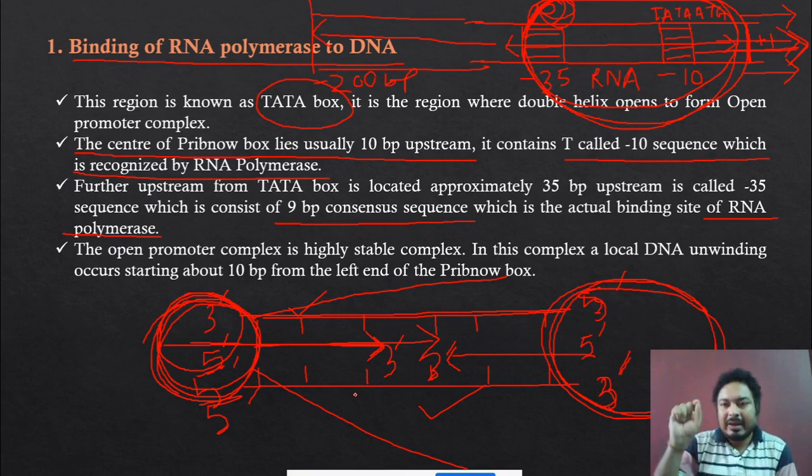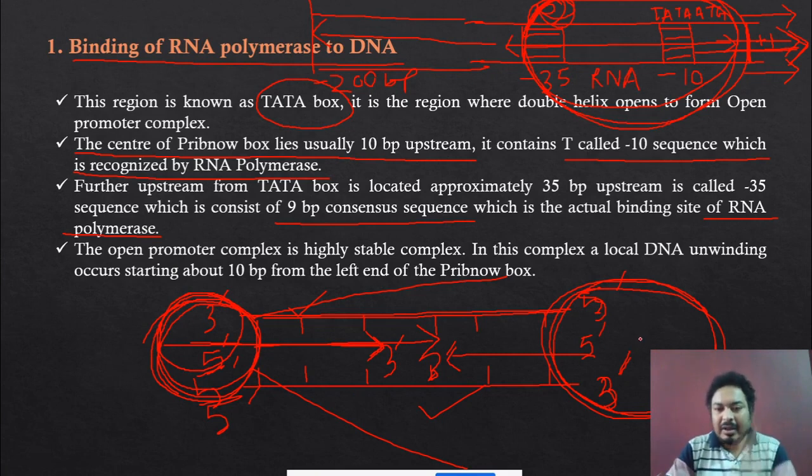Just to remember, the template has to be in the direction of 3' to the 5'. Template direction is the 3' to the 5', and the synthesis of the RNA strand is the 5' to the 3' direction, the opposite direction. Template is 3 to 5 and the synthesis of the RNA is 5 to 3. Okay, so based on the binding of the RNA polymerase, this is the binding region.